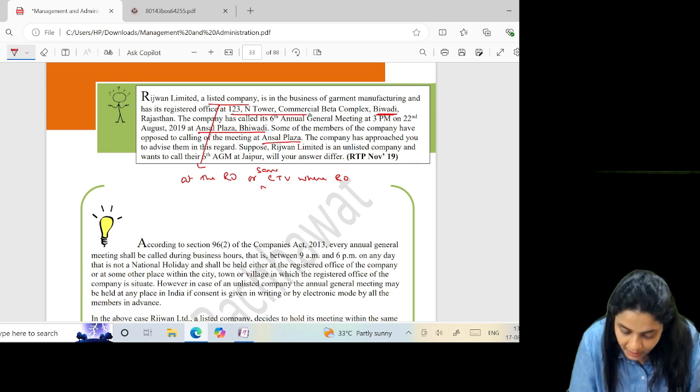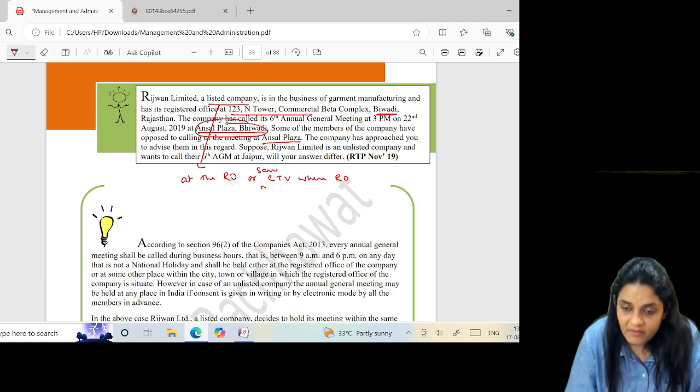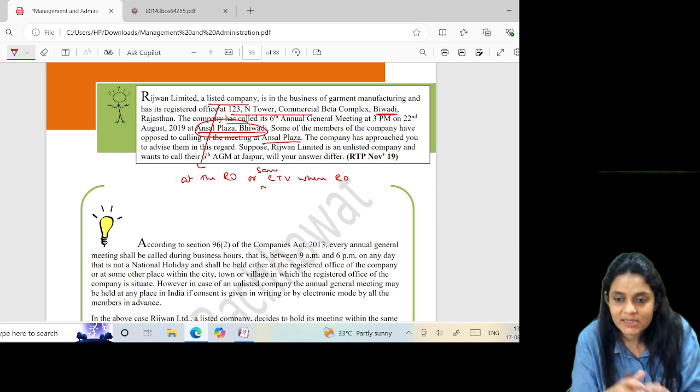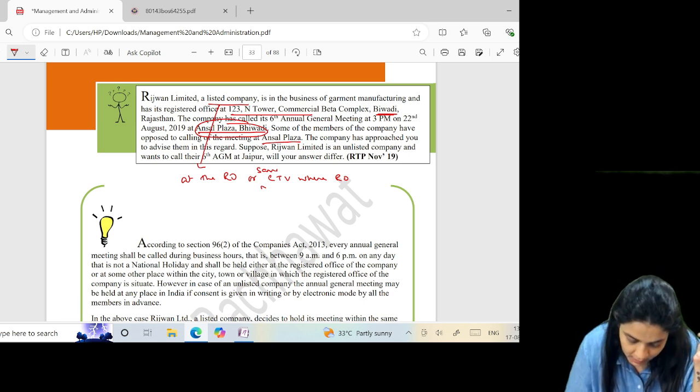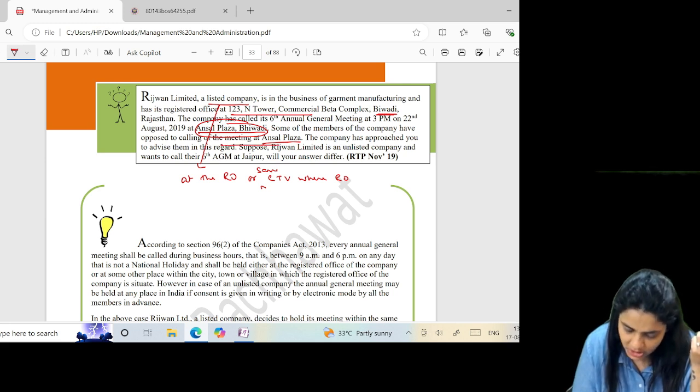They did not hold it at the office, but at Ansal Plaza, Bhiwandi, which is in Bhiwandi within the same city, town, or village. Some members of the company have opposed the calling of the meeting. Well, they are not correct. The company has approached you to advise in this regard.